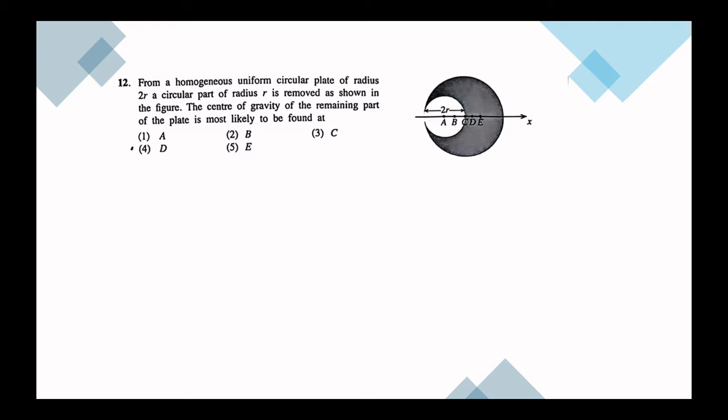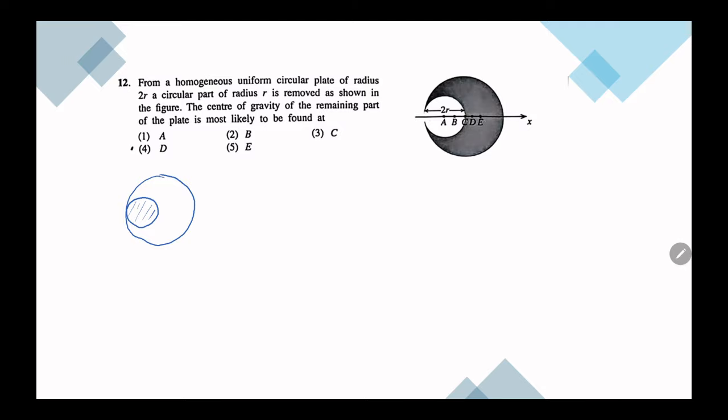Question number 12. Now we have a circular part that is removed from a circular plate. So for these types of question, first we can think this way. We have a large circle and from that we have removed a portion.